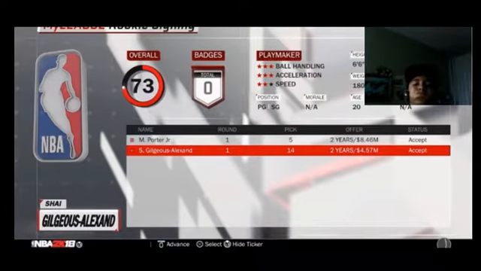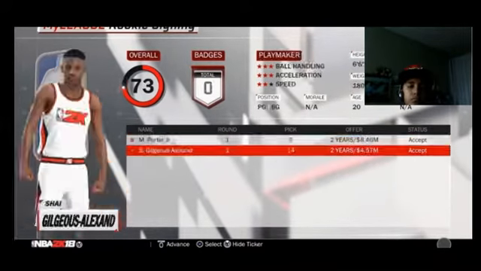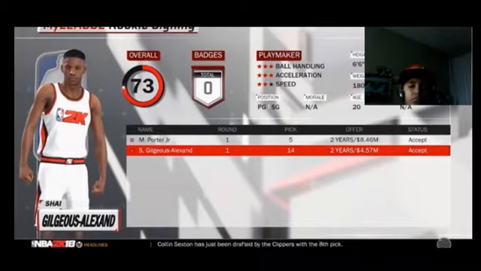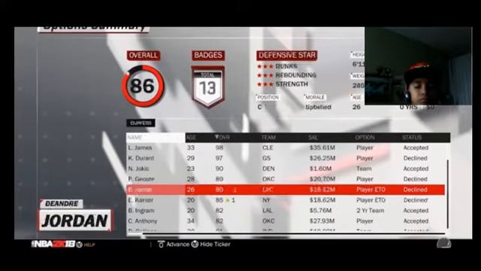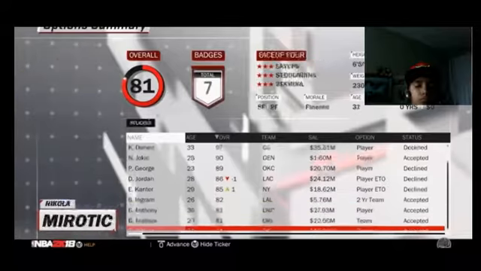And then we had the 14th pick as well. I didn't really pay attention, but I guess we got Gilgeous-Alexander. I did not pay attention, and I did not know we had the 14th pick. I would have definitely made that pick, but oh well. Paul George declines, Kevin Durant declines, you know, same old stuff.